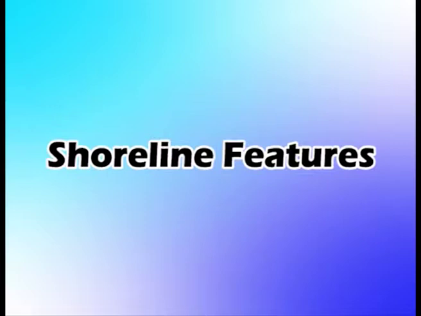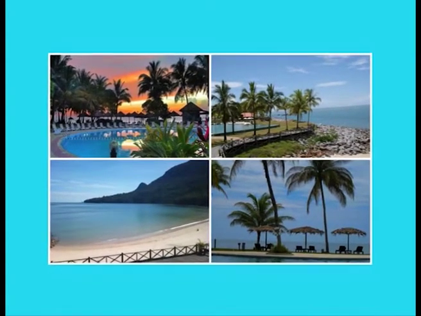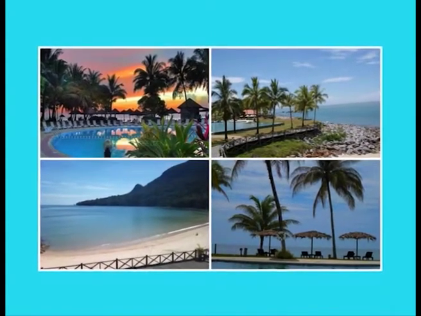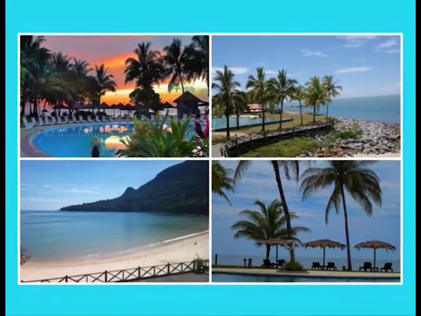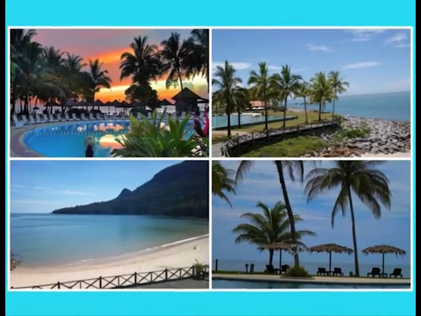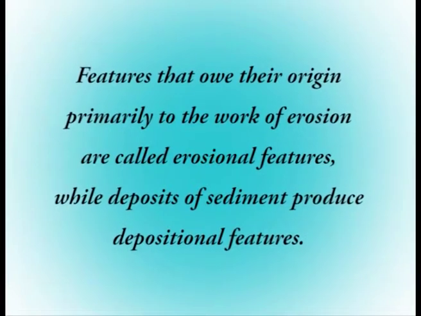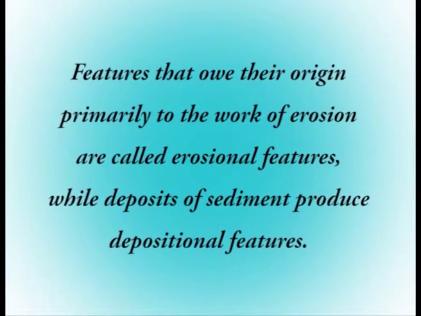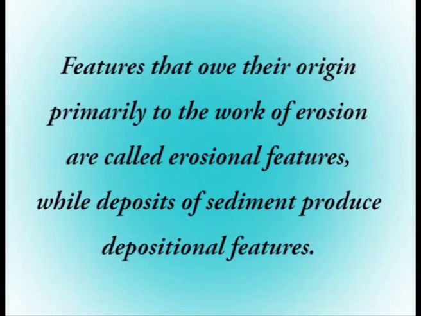Shoreline features. A fascinating assortment of shoreline features can be observed along the world's coastal regions. These shoreline features vary depending on the type of rocks exposed along the shores, the intensity of waves, the nature of coastal currents, and whether the coast is stable, sinking, or rising. Features that owe their origin primarily to the work of erosion are called erosional features, while deposits of sediment produce depositional features.